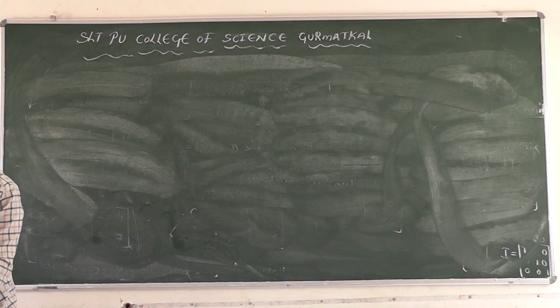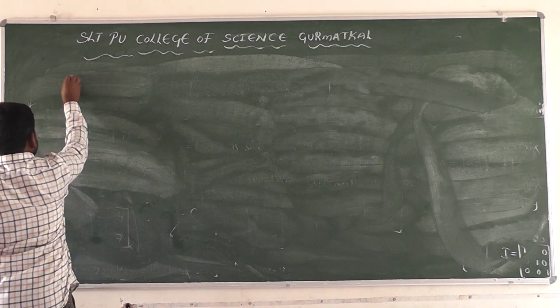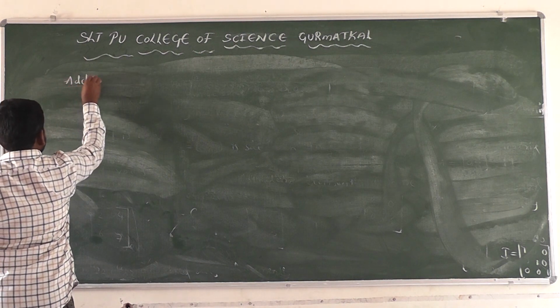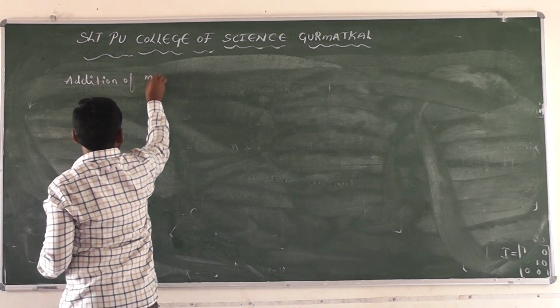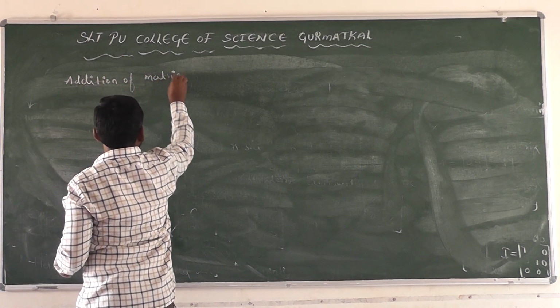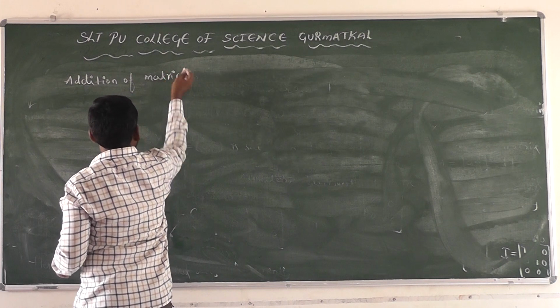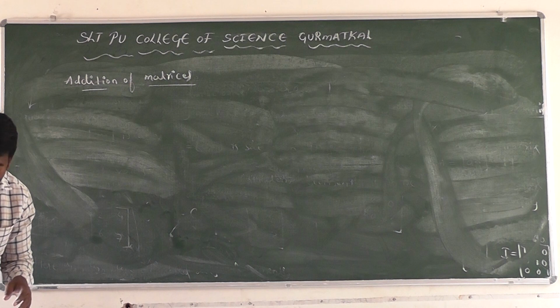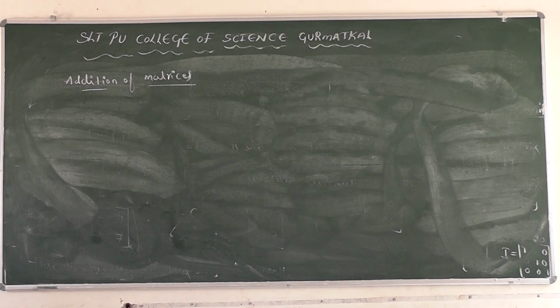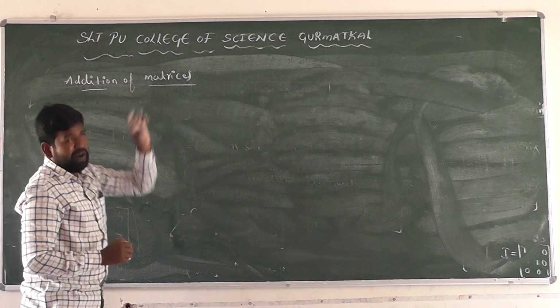Next one, addition of matrices, right? Here, addition of matrices. How to add two matrices here, right?